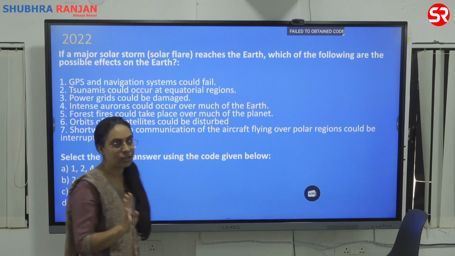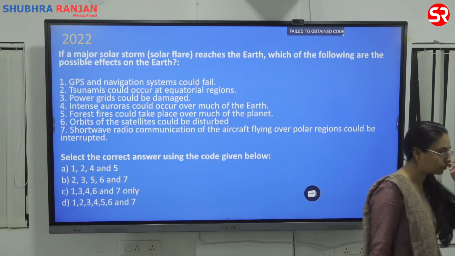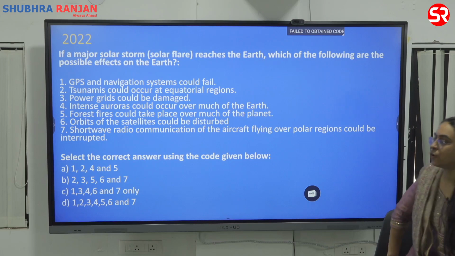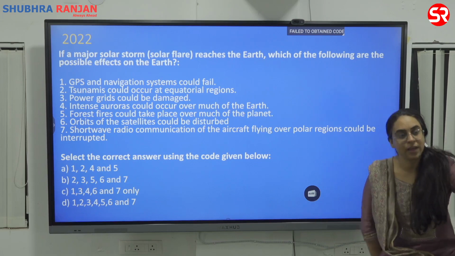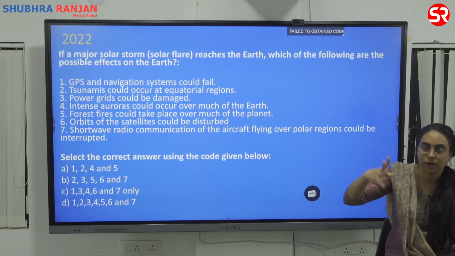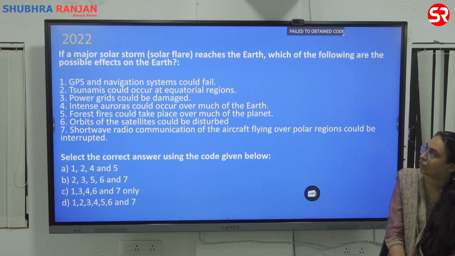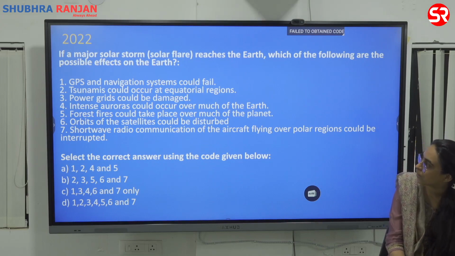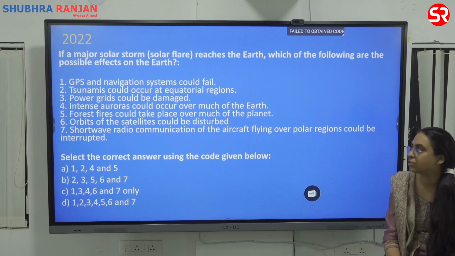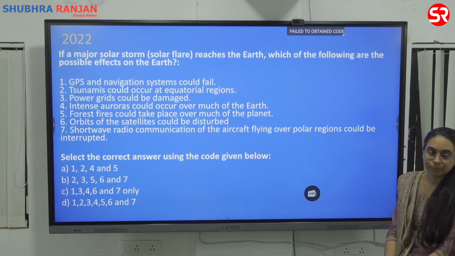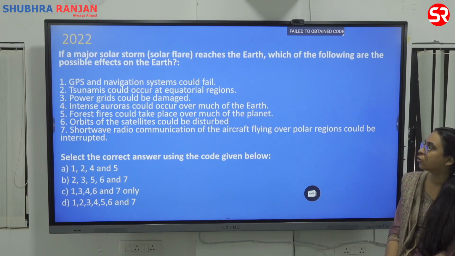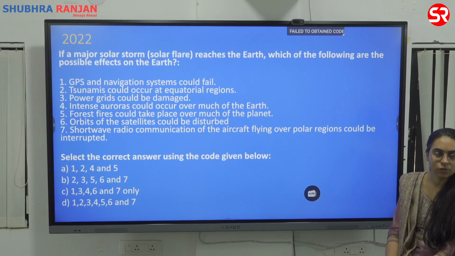some logic from your side. Solar flare: if a major solar storm reaches the earth, which of the following are the possible effects on the earth? Suppose a solar flare, you understand what is a solar flare? Charged solar particles, they are talking about that. If they reach the earth's surface, what would be the impact of that? The navigation system could fail, tsunami could occur at the equatorial regions, power grid could be damaged. Suppose charged particles are coming, intense auroras would occur on much of the earth. You don't know what is aurora?